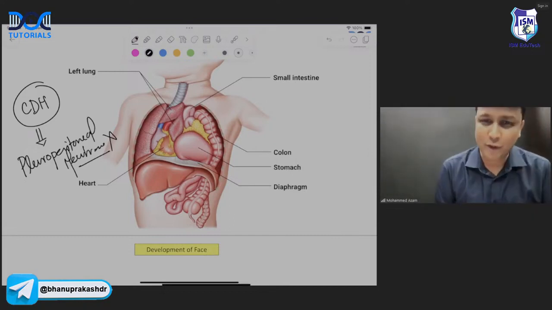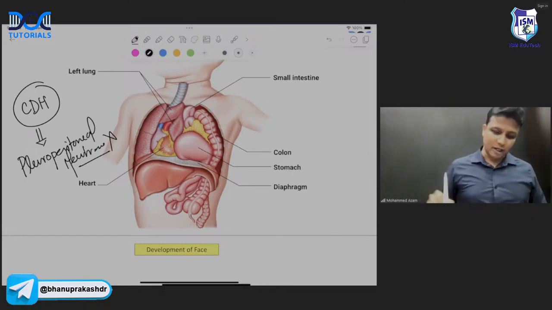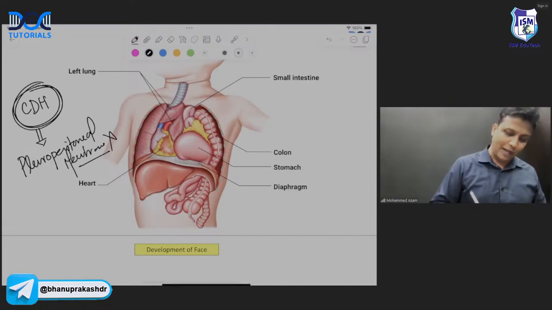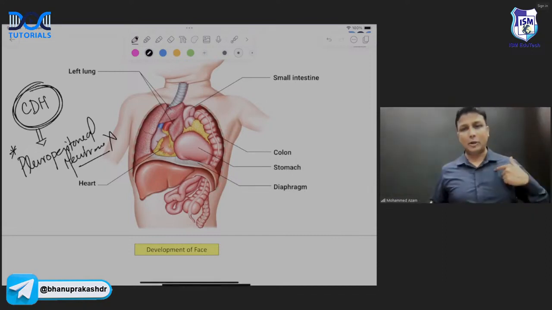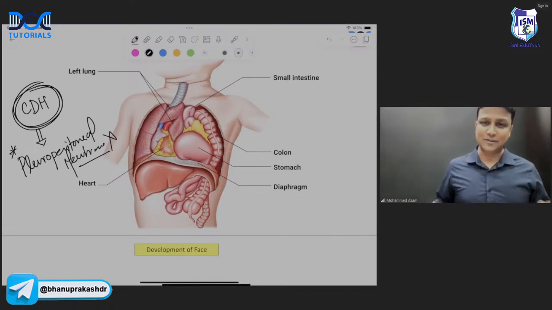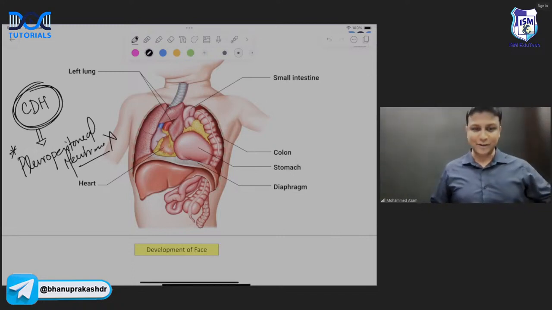Whatever it is, I want you to remember that one word there: congenital diaphragmatic hernia will be due to absence of which membrane here, sir? Pleuroperitoneal membrane will be absent. Okay, are you understanding here, Dr. Amit? Thank you.